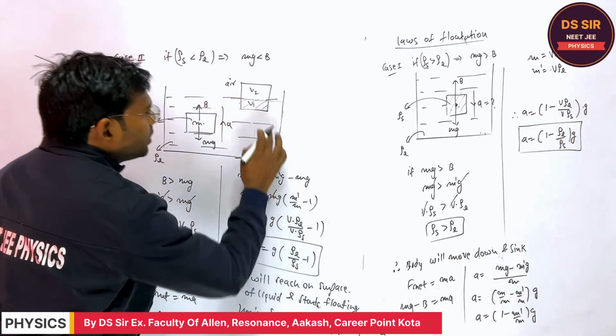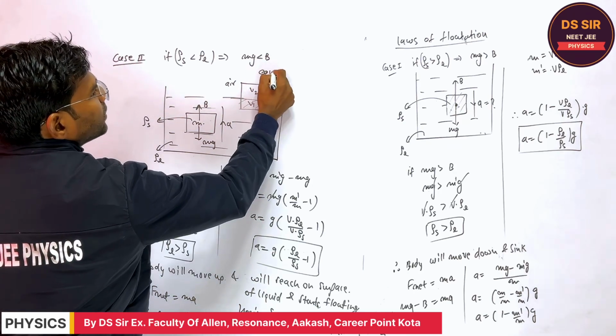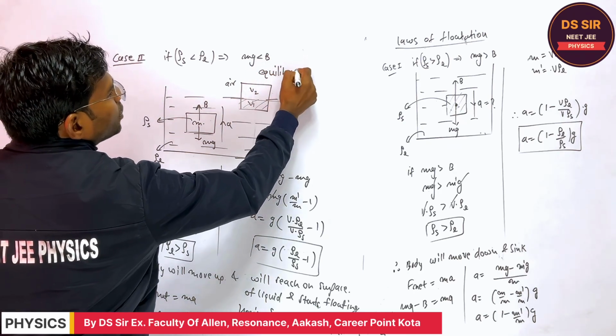This body is now in equilibrium. Do you understand or not?